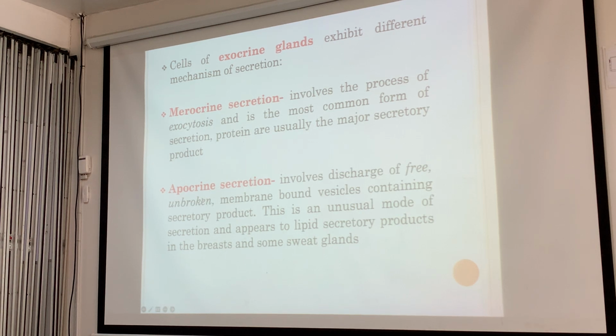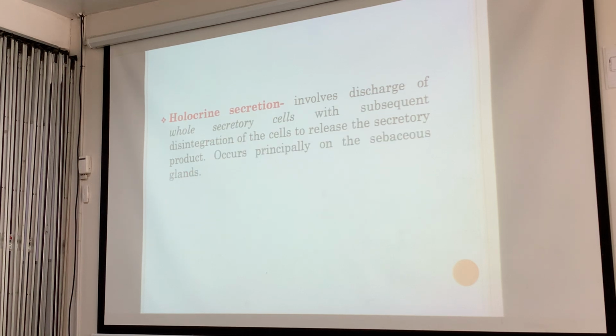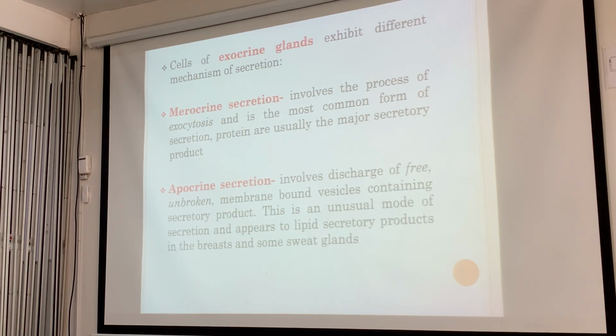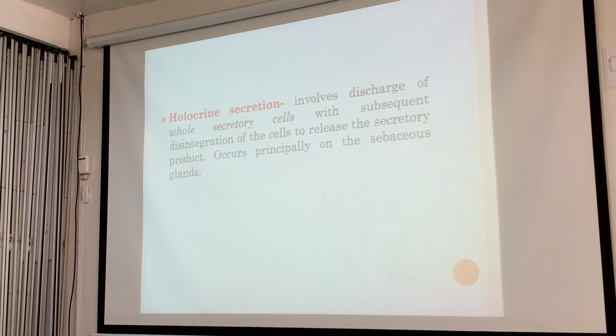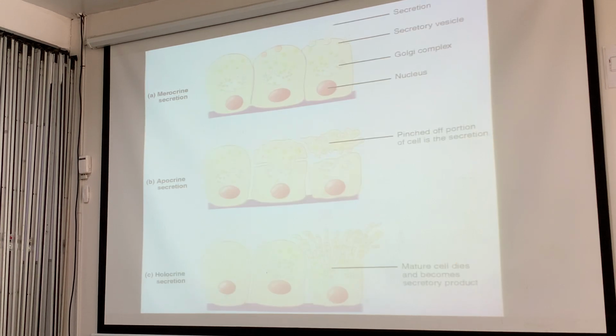We've got apocrine secretions there. Well, the common one is the merocrine, the sweat, for example, and the digestive enzymes. We have the holocrine, which involves discharge of the whole secretory cells, with subsequent disintegration of the cells to release the secretory product, and they occur mainly in the sebaceous glands. The whole cell is secreted.